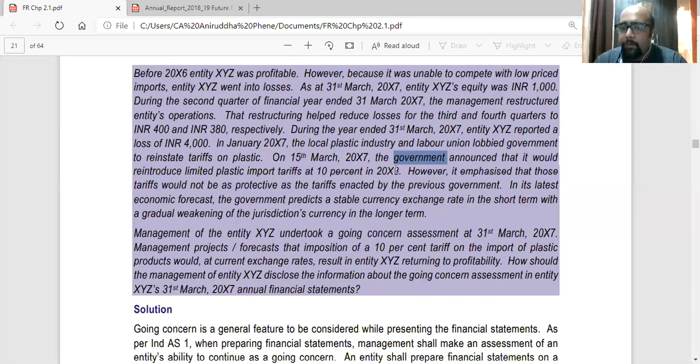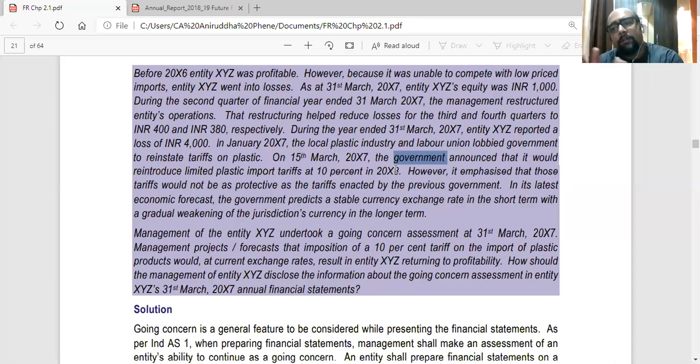In its latest economic forecast, the government predicts a stable currency exchange rate. See, when the currency rate is not stable, it affects our business, that is XYZ's business. Because when the rupee becomes stronger, the imports become higher. If the rupee weakens, then the imports might reduce. So the government predicts a stable currency exchange rate in the short term with a gradual weakening of the currency in the long term.